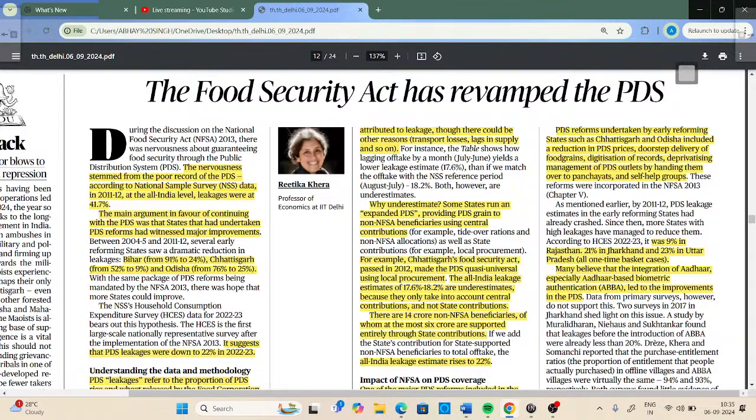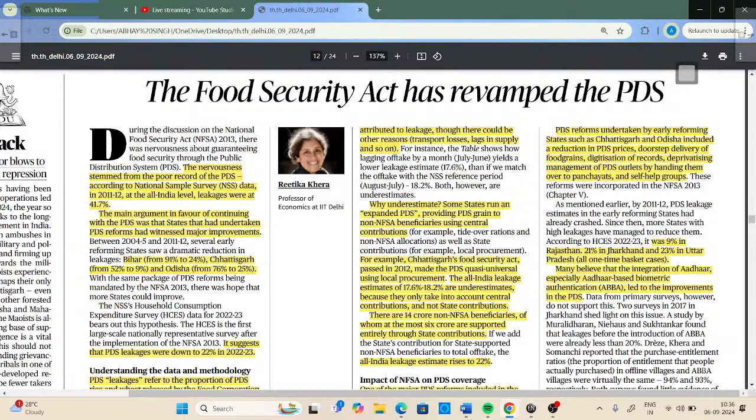So these were the various kinds of reforms brought by the various states to make this particular act, the National Food Security Act 2013, more effective. Various states like Chhattisgarh and Odisha have brought various changes in their policies. Now, then again we will come to these PDS leakages.